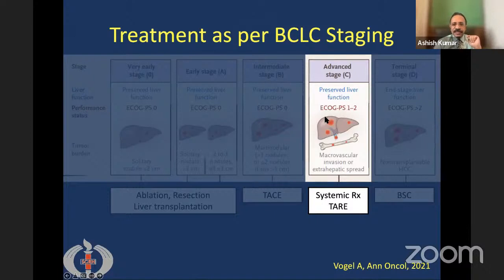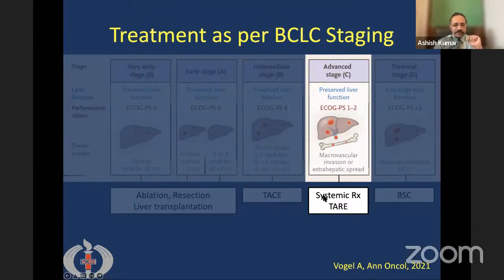What about advanced stage? Advanced stage is said when there is either extrahepatic spread of the tumor, or the tumor is very large, or there is macrovascular invasion, that means portal vein or hepatic veins are involved. Then the only treatment possible is either systemic therapy or sometimes transarterial radioembolization. Transarterial radioembolization is similar to transarterial chemoembolization, but here we are injecting radiolabeled radioisotopes, usually yttrium-90, which give local radiotherapy to the tumor.